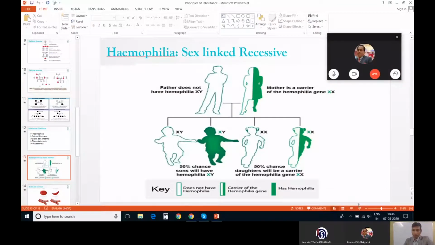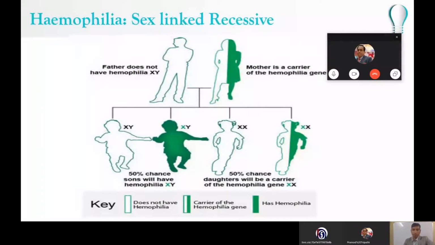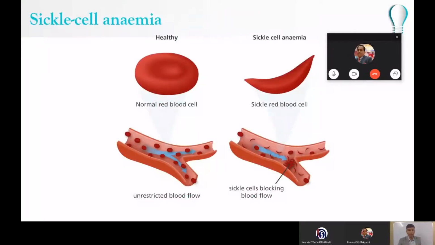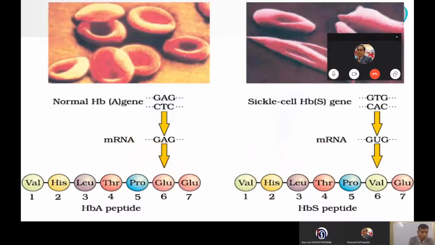So what happens in sickle cell anemia? In sickle cell anemia, the structure of the red blood cells changes. This is sickle cell anemia, already shown, but let me tell you first how it is being passed or how it is being caused. Now, what happens? This is caused by substitution of glutamic acid by valine.